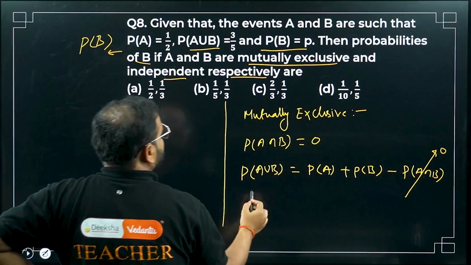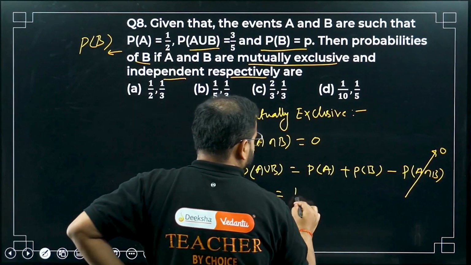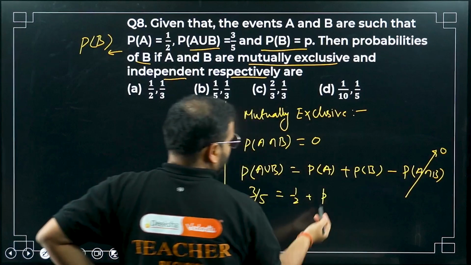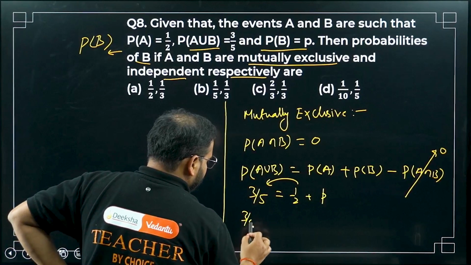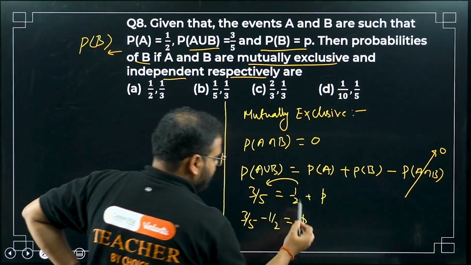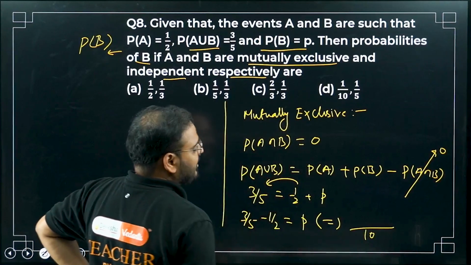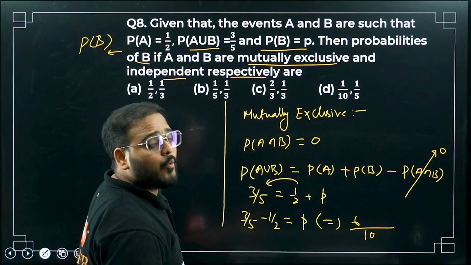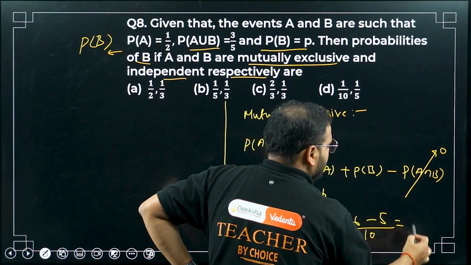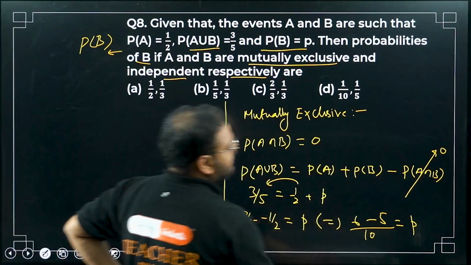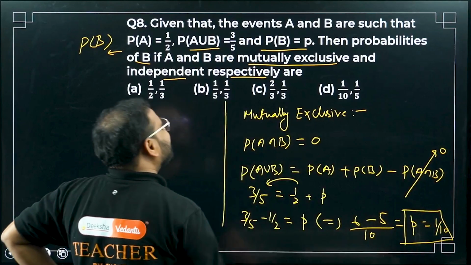So I'm looking for P of A union B, which is 3 by 5, P of A is 1 by 2, and P of B is P. To find the P value, I'll take it over here. I'm going to get 3 by 5 minus 1 by 2 is simply P. Check the LCM: 5 and 2, LCM is 10. 3 by 5 becomes 6 by 10, making an equivalent fraction, and 1 by 2 becomes 5 by 10. So P is 6 minus 5, which is simply 1 by 10.